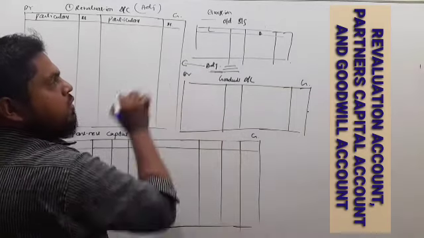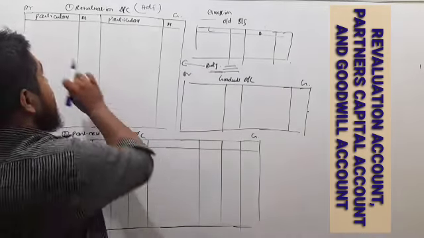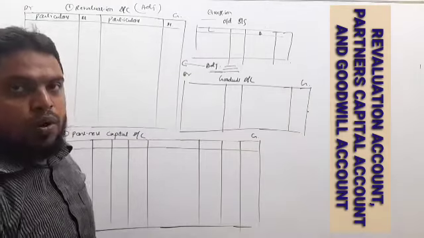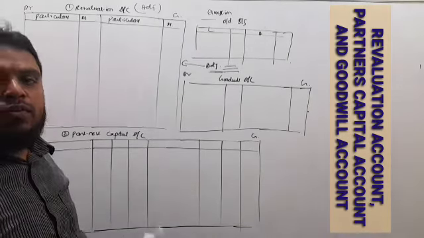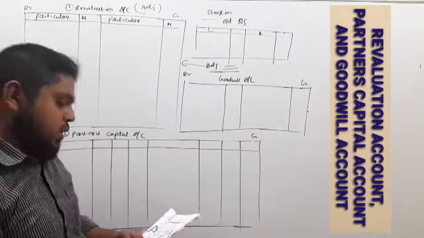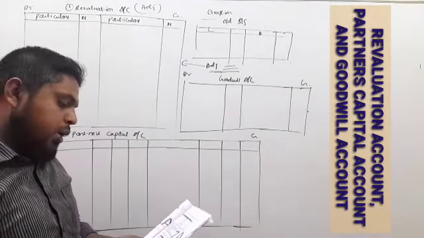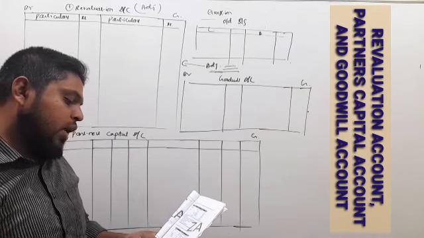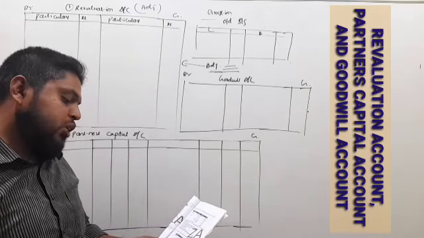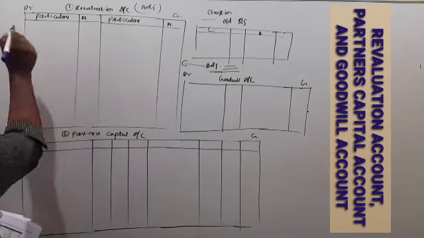So all the adjustments in the additional information we record under the revaluation account, except capital and goodwill brought by the new partner. See the first adjustment: depreciate machinery and motor car at 5% and 20% respectively. So depreciation, debit side.